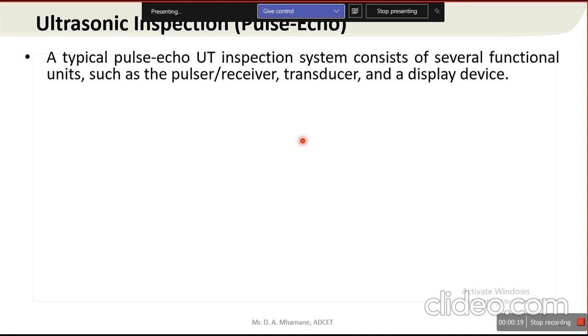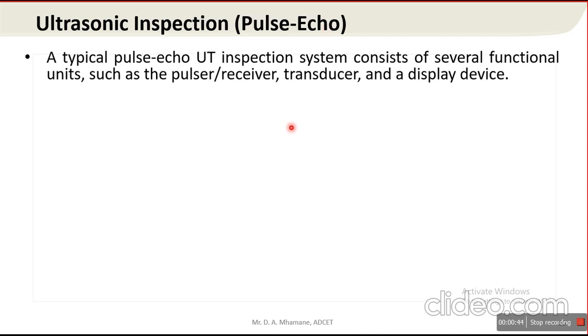Ultrasonic testing uses high frequency sound waves, typically in the range between 0.5 to 20 megahertz, to conduct examination and make measurements.